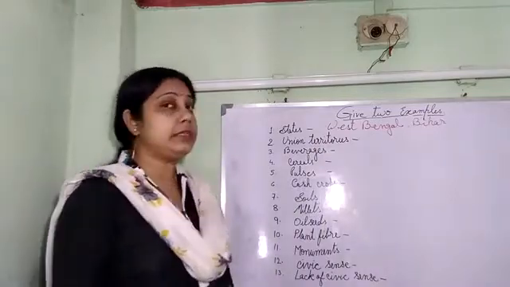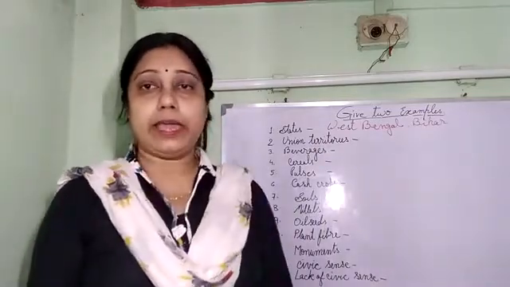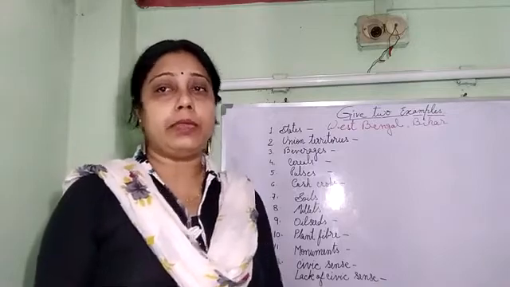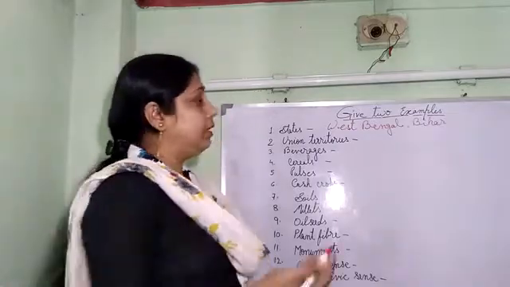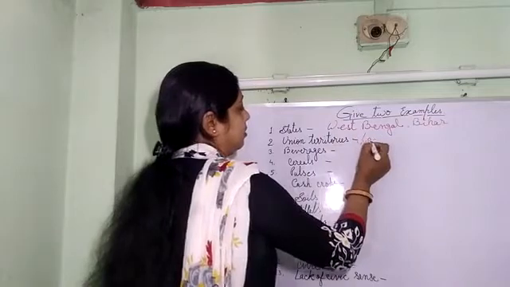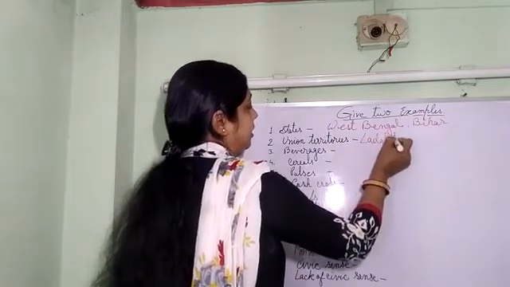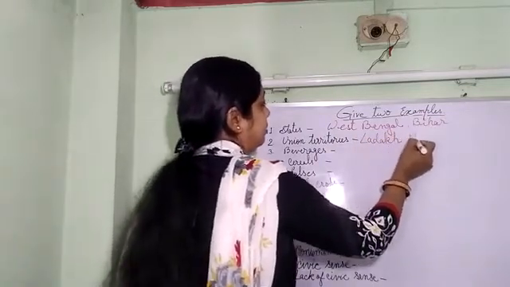Next, union territories. We know that we are having 8 union territories. Among them, any two you can write. So let us write down Ladakh. And another one, Puducherry.